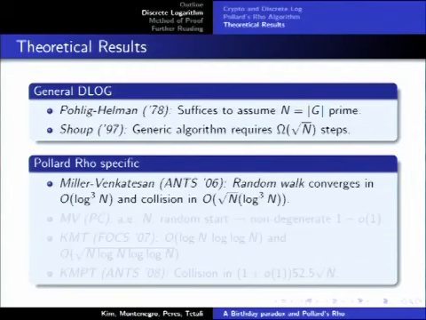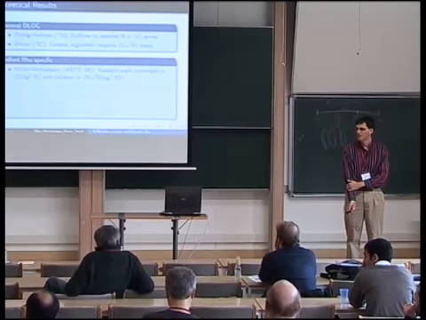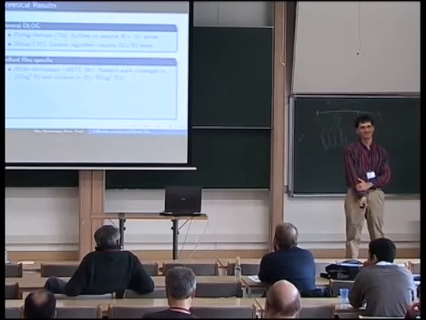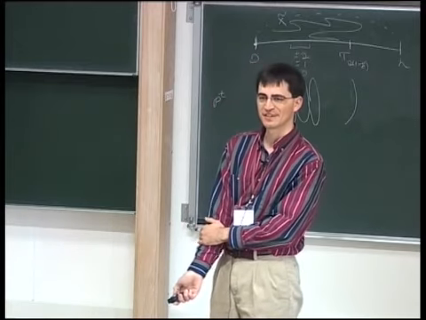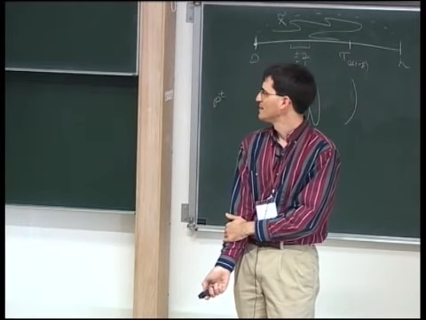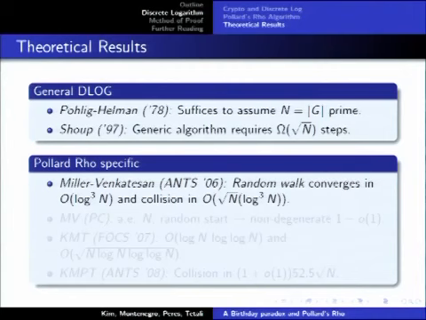As far as the Pollard Rho algorithm goes, the first result that I'm aware of was from Miller and Venkatesan a few years ago. And they showed that the random walk, which, yeah? If you want the partition to be random, then you need a lot of memory as well. So I was going to get to that on the next slide, yeah. I'm kind of glossing over a fact here. If we just consider the random walk here, then that converges in order log cubed n steps.